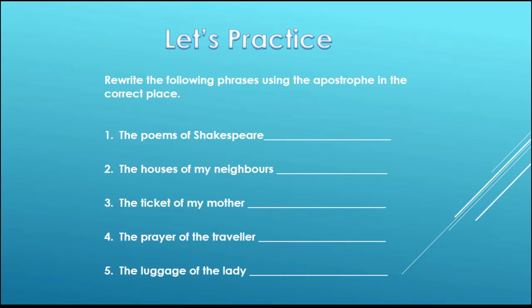The phrases are: number 1, the poems of Shakespeare; number 2, the houses of my neighbors; number 3, the ticket of my mother; number 4, the prayer of the traveler; number 5, the luggage of the lady.